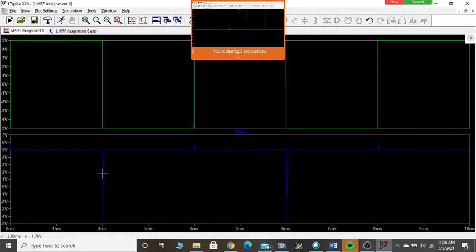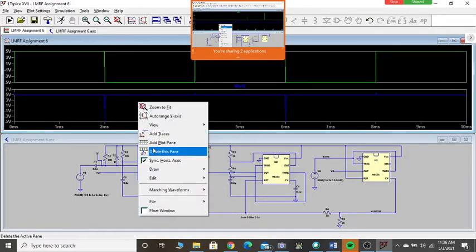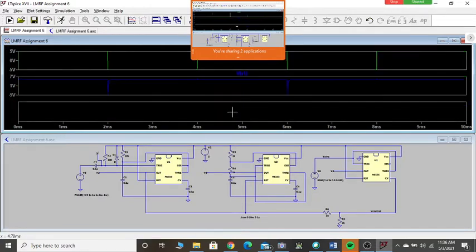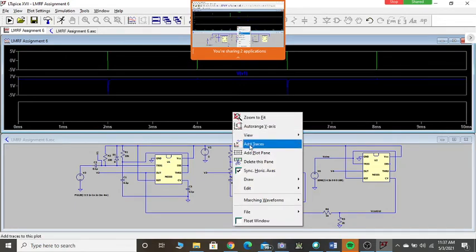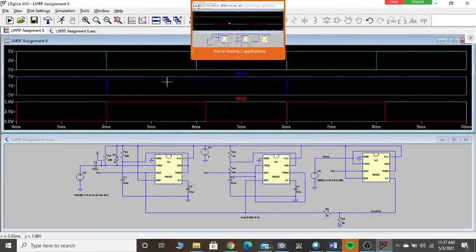Now, is this voltage going below VTL, which is 1.66 here? We'll find out. So, shall we add this waveform also? What I'll do is move this up, and I'll move this also up. Over here, I will take add trace. What trace shall I add? Shall I add V2? See now?